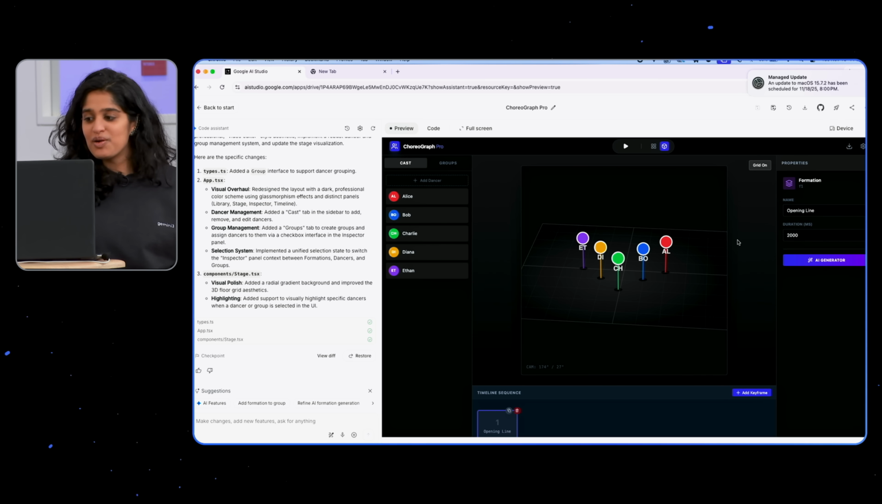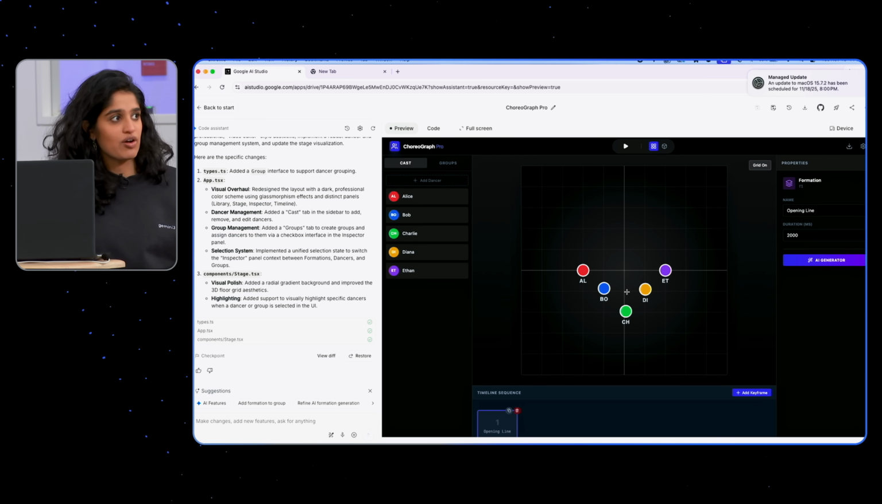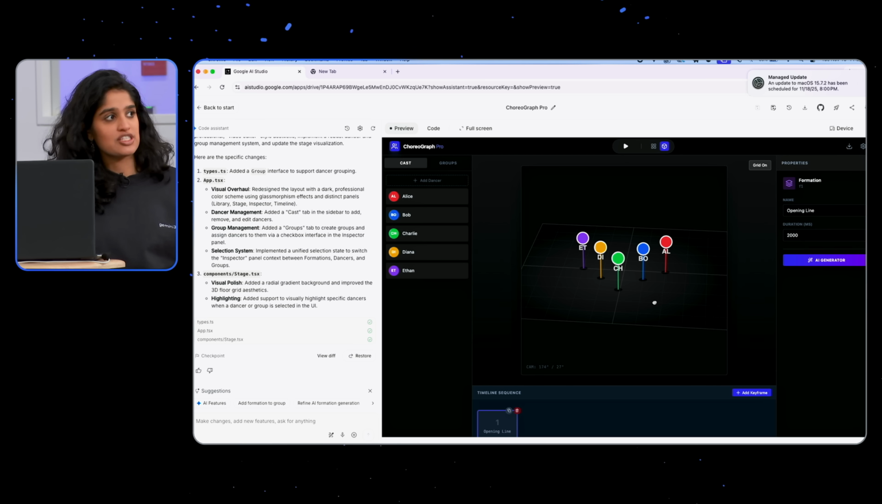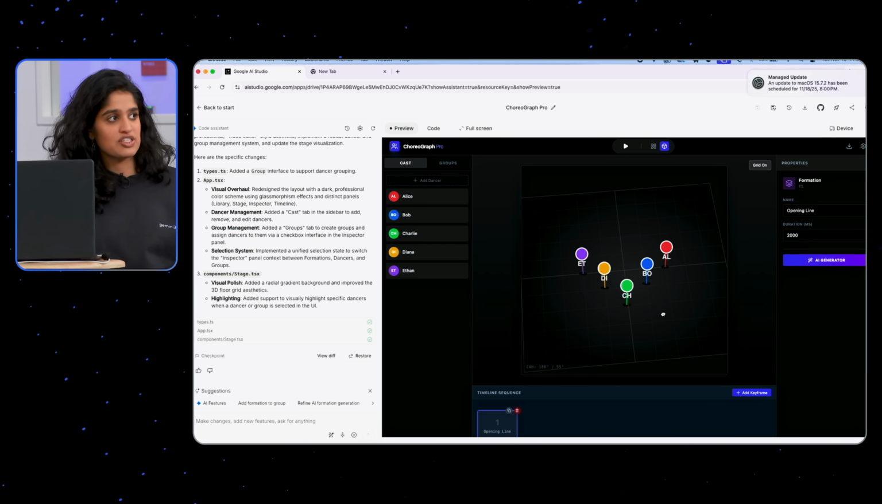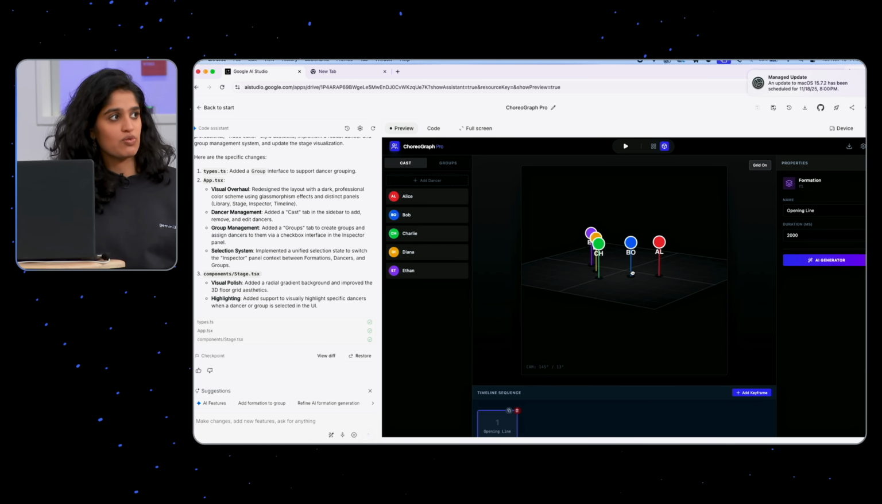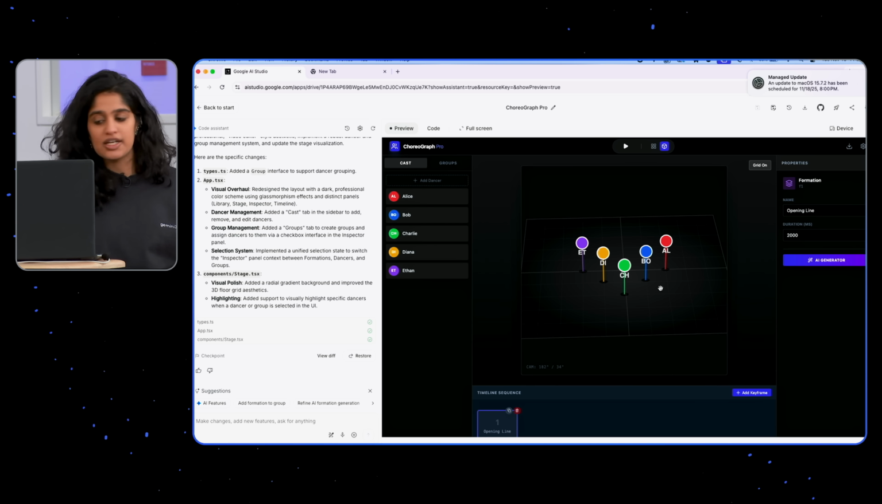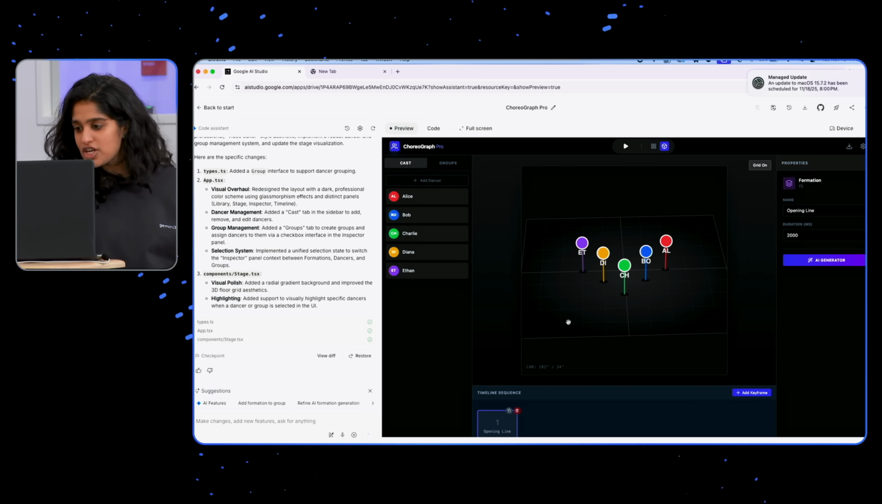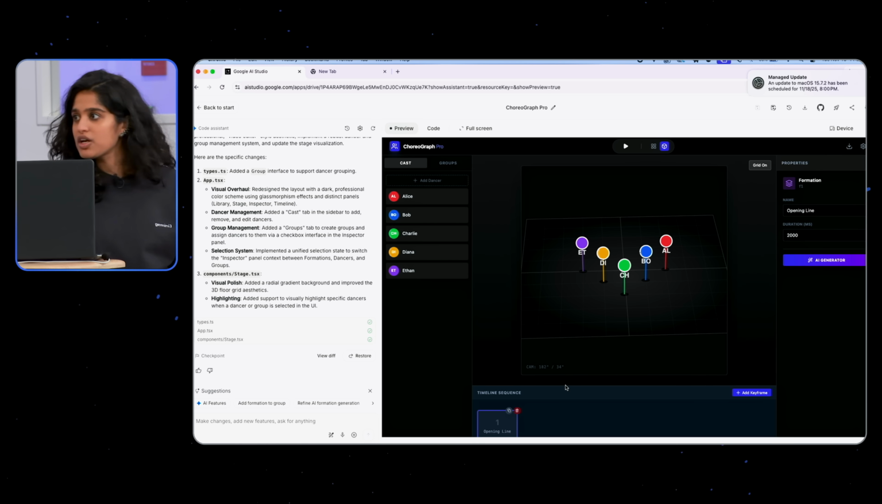I love it. Originally, it was 2D. You can lay out all the circles, but now you can actually see it from whatever perspective you want to actually view it from. That's awesome. Nice. You can group people together. You can change the durations. Now I'm trying to get it to add music. We're working on it.